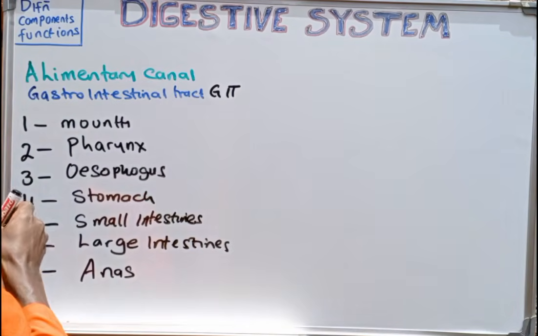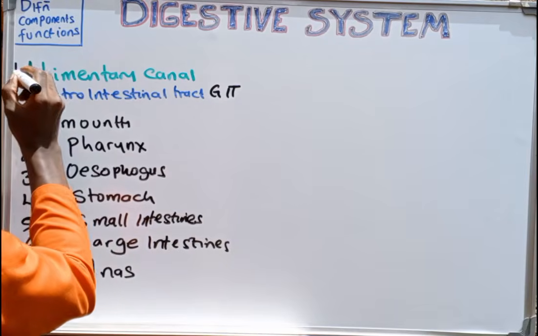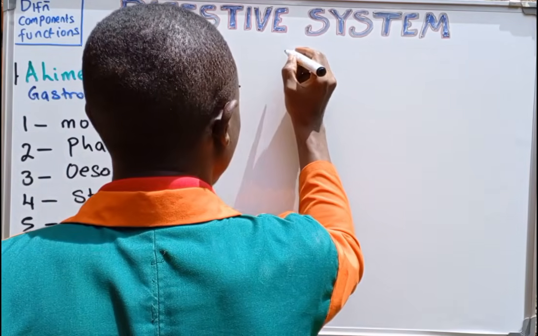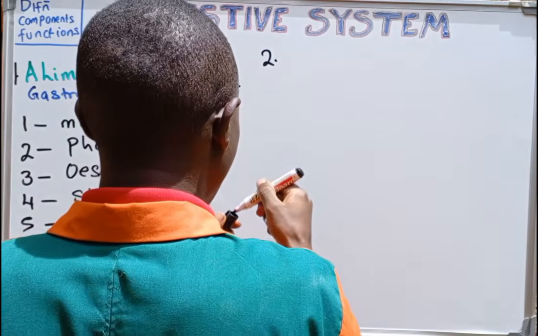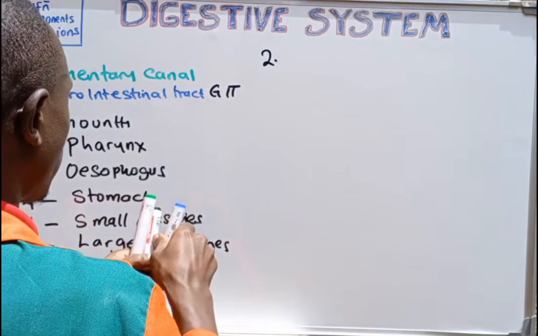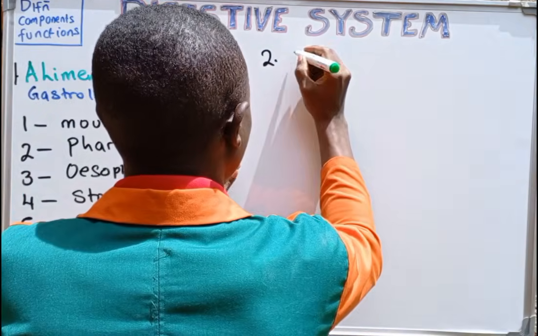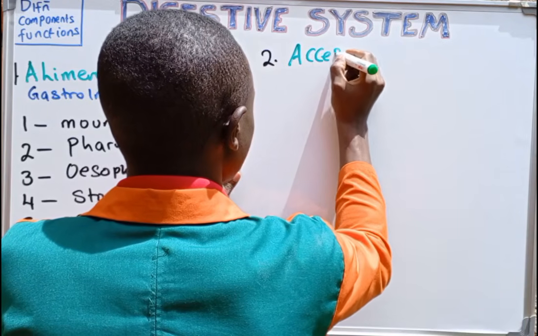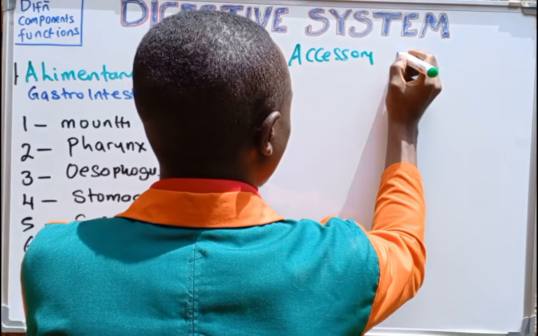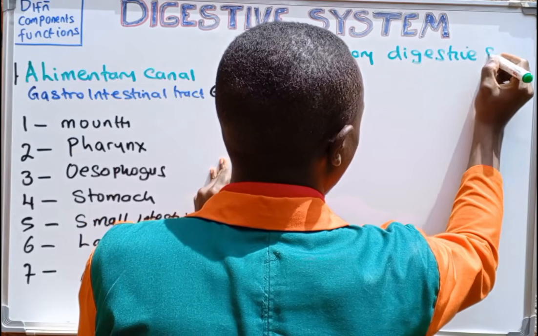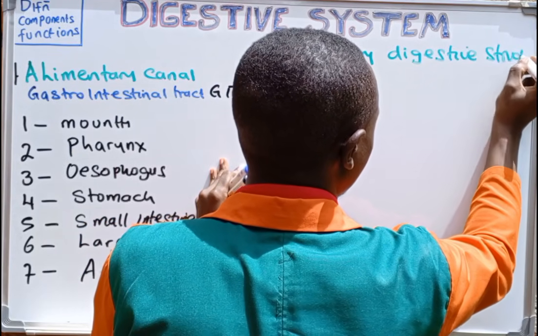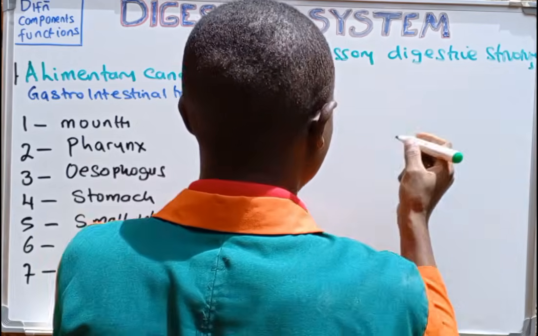Now this one was the first component of the digestive system, and then we are going to look at the second component. Now, this second component of the digestive system is what we call the accessory digestive structures. Okay, accessory digestive structures.